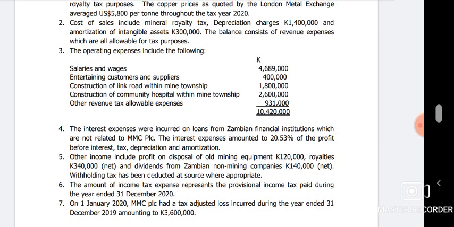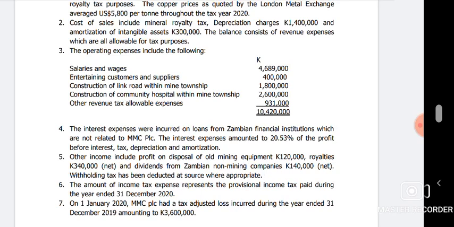Then number 5, other income include profit on disposal of old mining equipment, 120,000, royalties, 340,000 net, and dividends from Zambian non-mining companies at 140,000 net. Withholding tax has been deducted at source where appropriate. So what is this here? We have some other incomes. The ones that are showing in the statement, they are including these things. Things like dividends, royalties, these are what we would call investment income. Royalties, dividends, consultancy fees, treasury bills, rent. Most of those things are investment income.